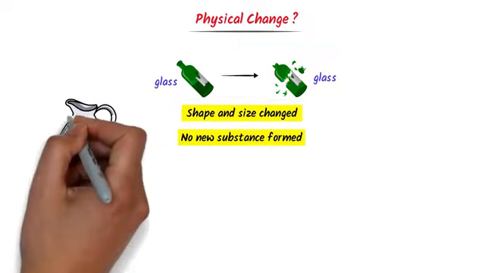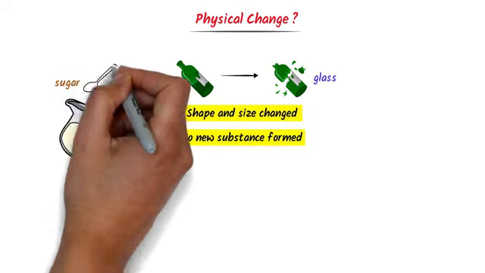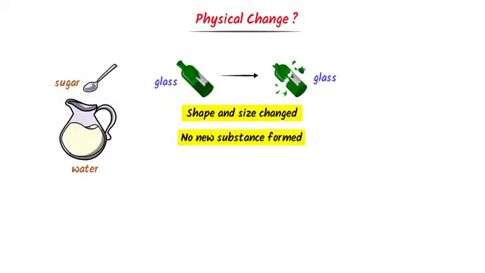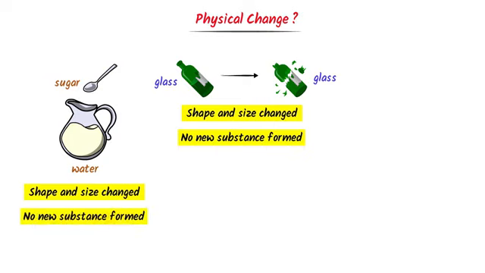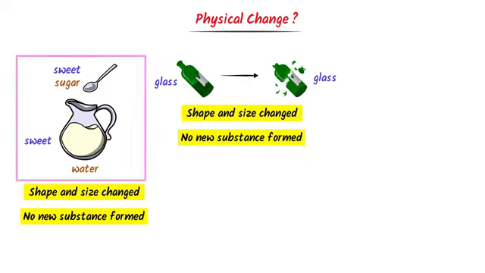Secondly, consider water in this pot. Let me add some sugar to it. We get sugar solution. Here we again say that the shape and size of the sugar change, but no new substance is formed. For example, the sugar still retains its sweetness in the water, or sugar shows its presence in the water. So it is a physical change.